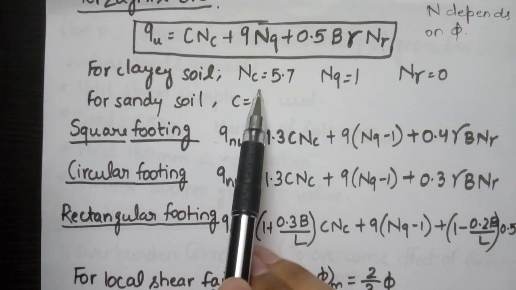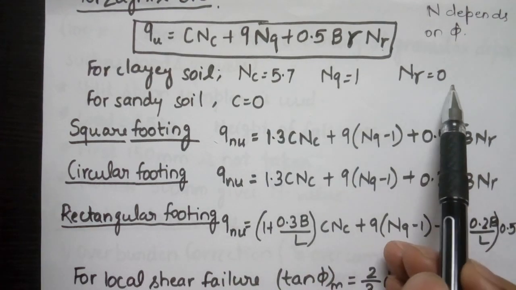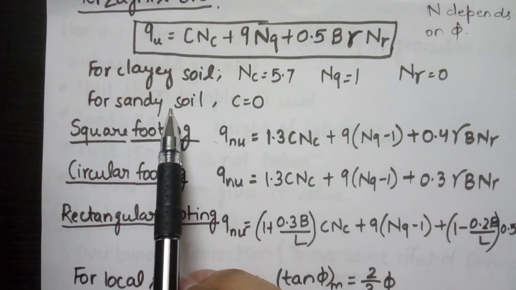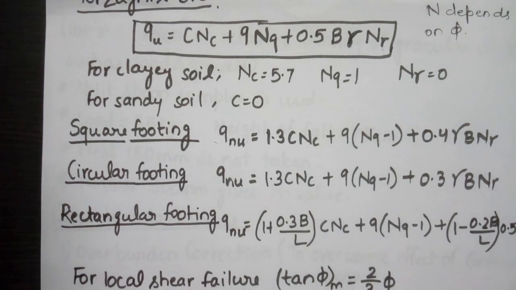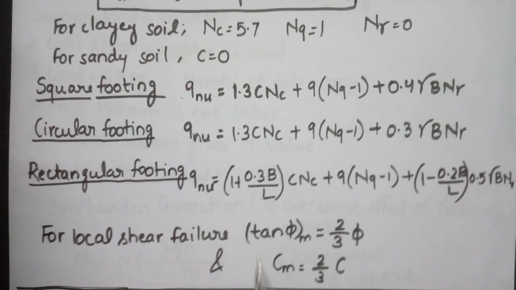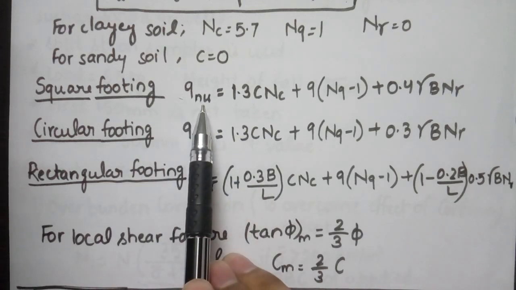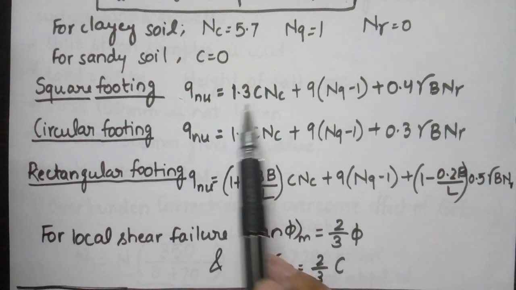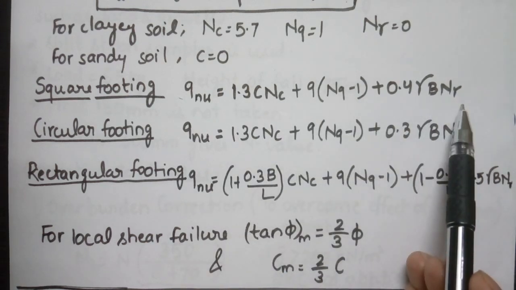For clay soil, the value of Nc is equal to 5.7, Nq is 1, N gamma is 0. For sandy soil, or we can say cohesionless soil, the value of c is equal to 0. For square footing, we have another formula with a modification in the Terzaghi formula. We have qnu, that is the net ultimate capacity of the soil, is 1.3 cNc plus q(Nq minus 1) plus 0.4 gamma B N gamma.